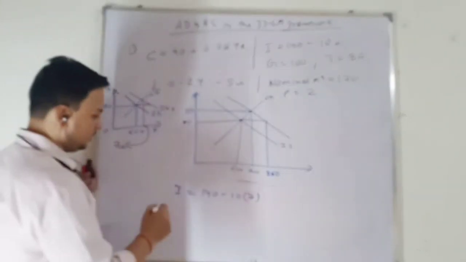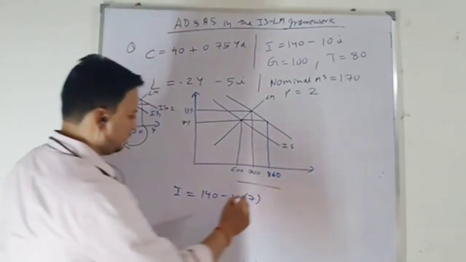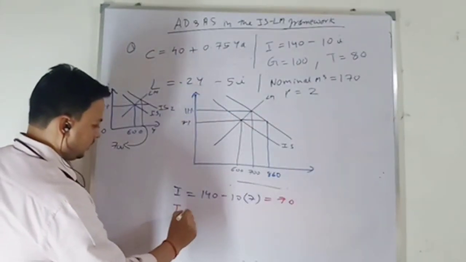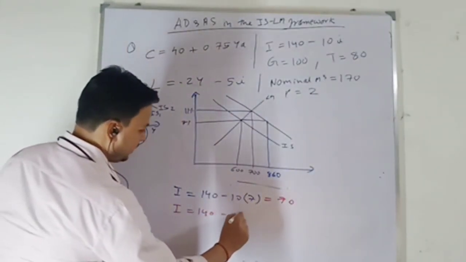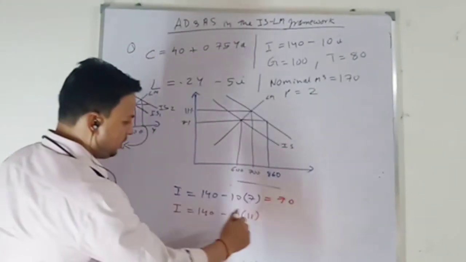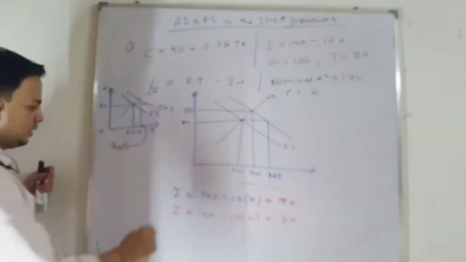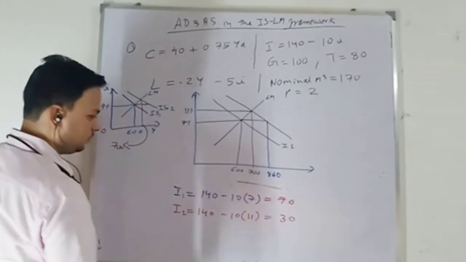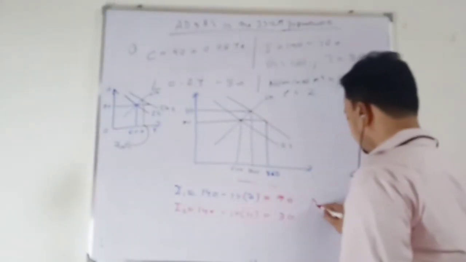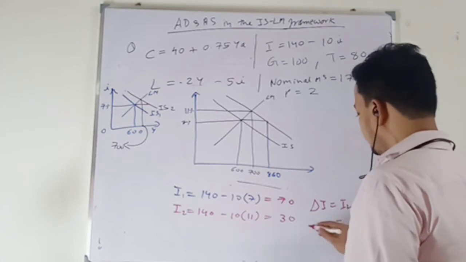Okay. Next, this is how much? 70. Okay. Investment is 140 minus 10 times the rate. Rate of interest increases to 11%. Okay. So it will be 30. Okay. This is the new investment. So how much is the change in investment? Change in investment is I2 minus I1, which is minus 40.